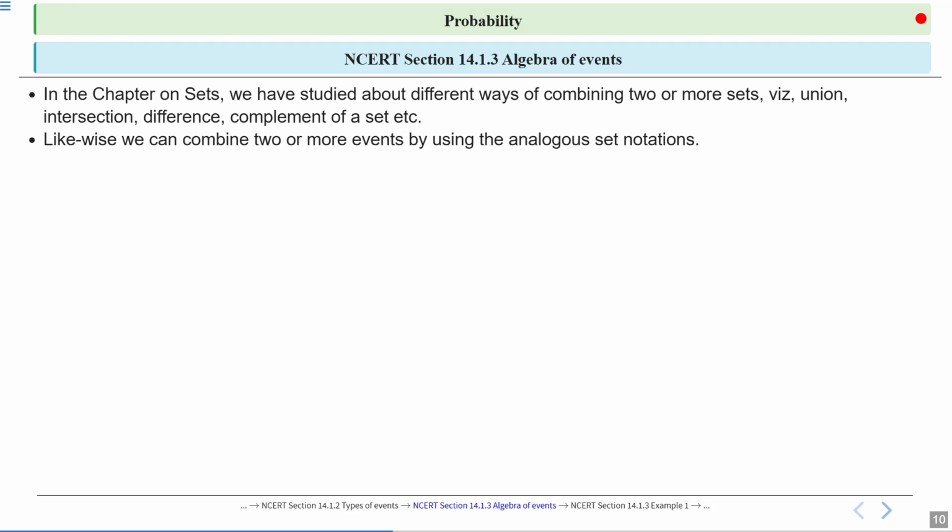So likewise, we can combine two or more events by using the analogous set notation.